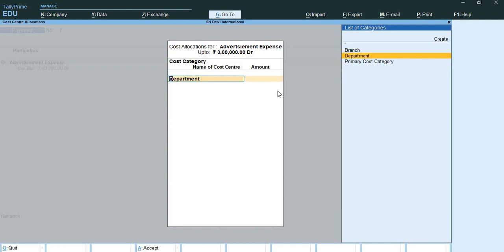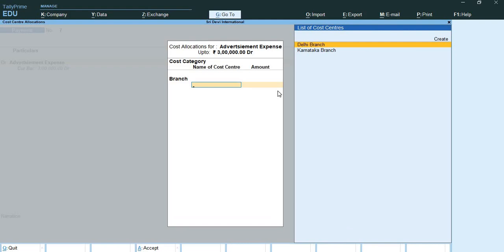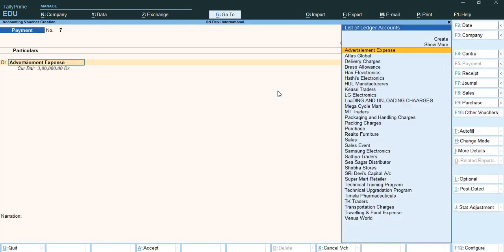Department I need to select over here. Wait a second. Here I need to select department. Oh, wait a second.